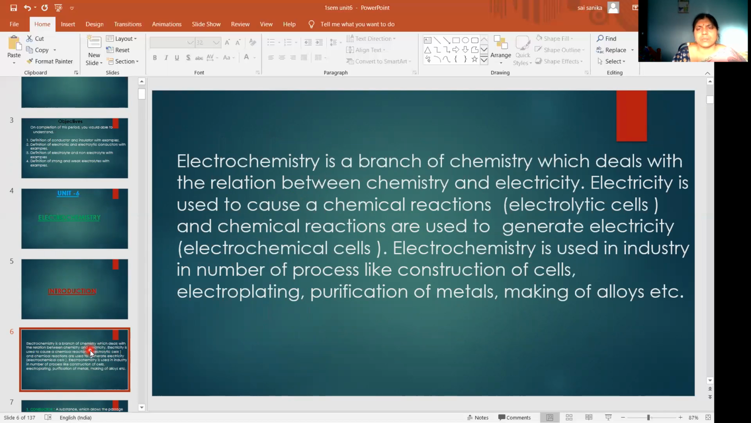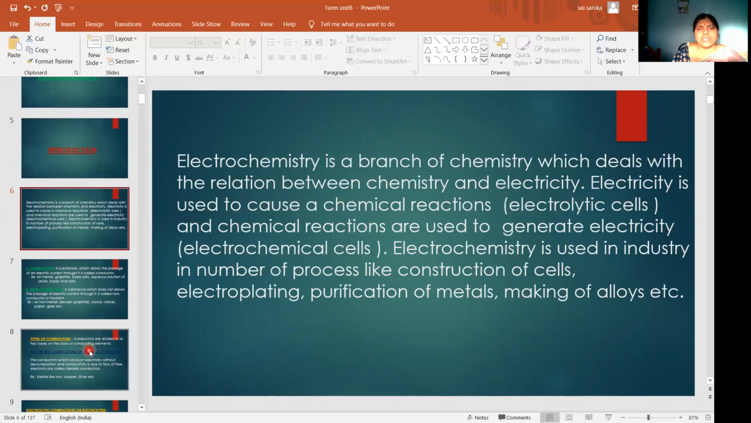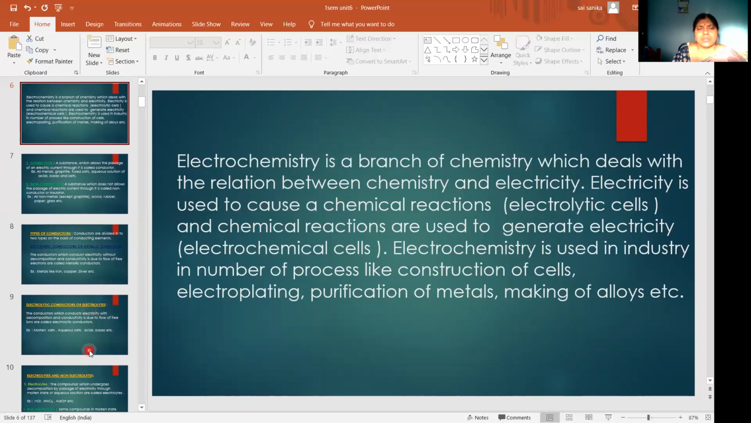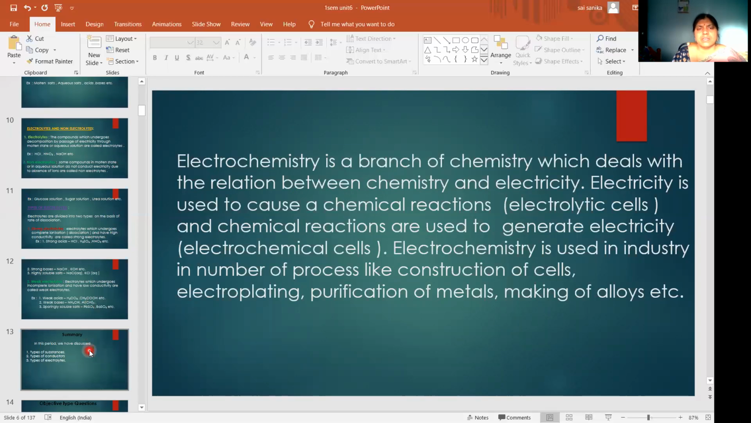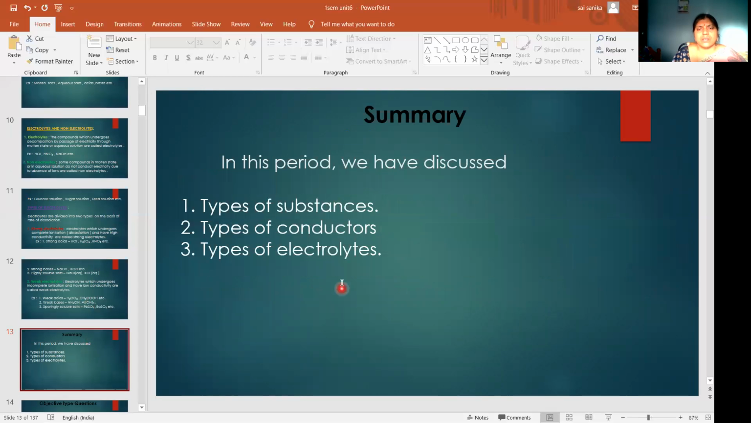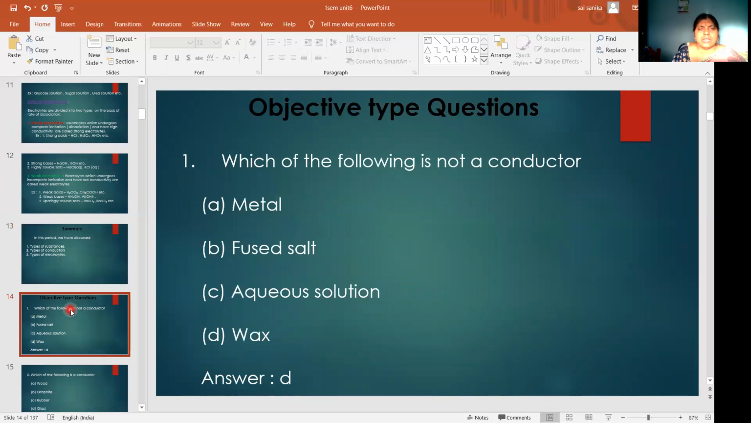So here in electrochemistry, we will study two types of cells, that is electrolytic cells and electrochemical cells. In the first semester we will study the electrolytic cell, and in the second semester we will study the electrochemical cell. What the electrolytic cell is, we will study in a later class. Okay. So now we will see the objective type questions.